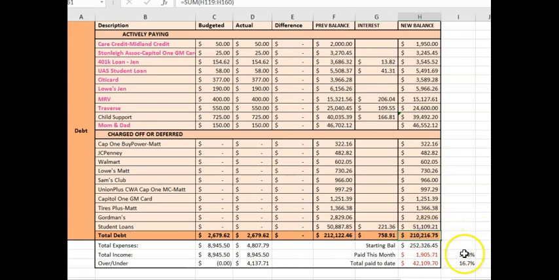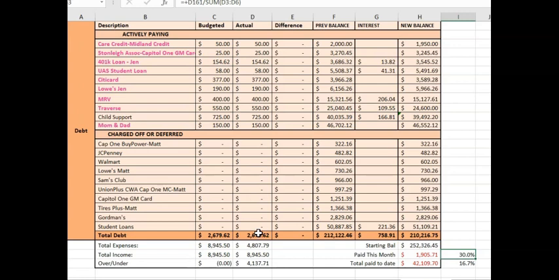And then this number is the percent of debt that is paid based on our base income. So that income up at the top that's blacked out, I'm dividing this number by that income, which was, I believe, $8,945. And that gets us to 30%. So we're using 30% of our take-home pay toward debt.